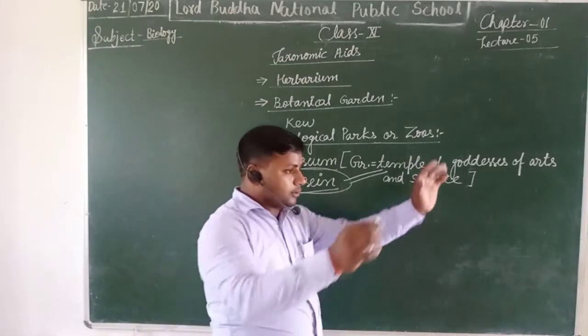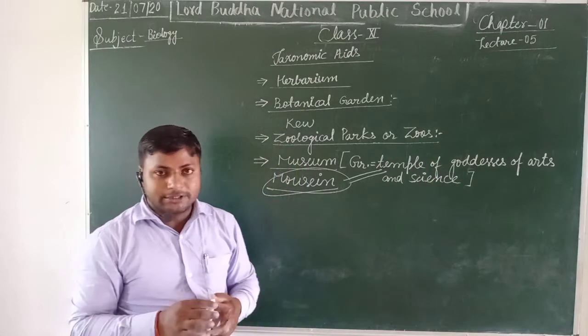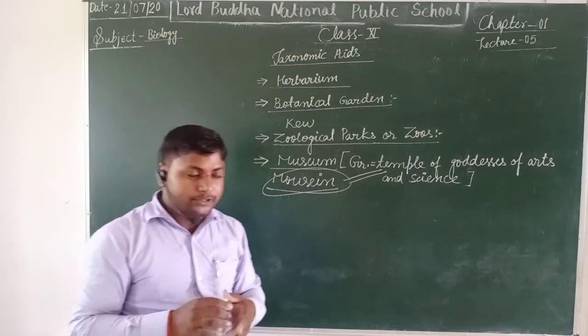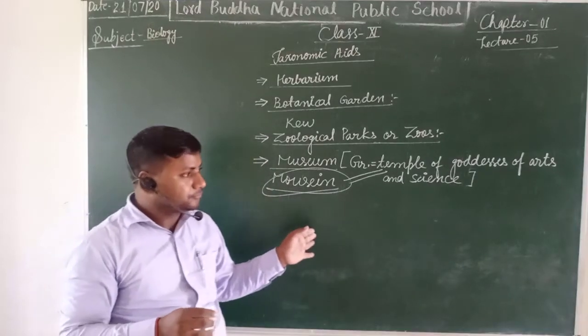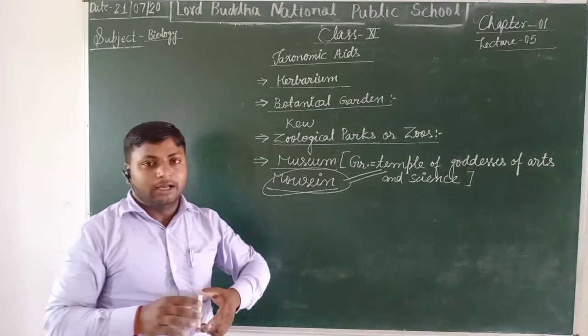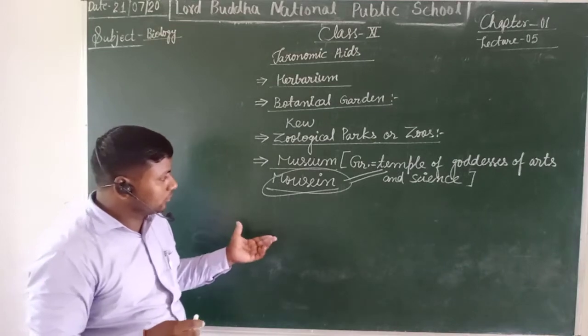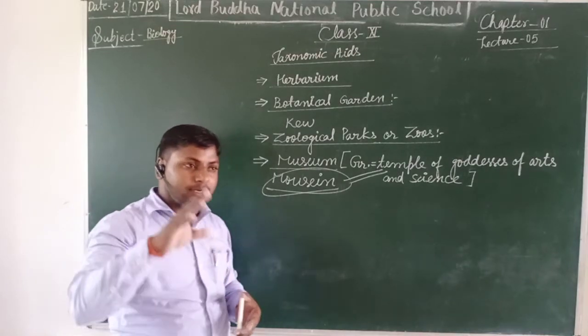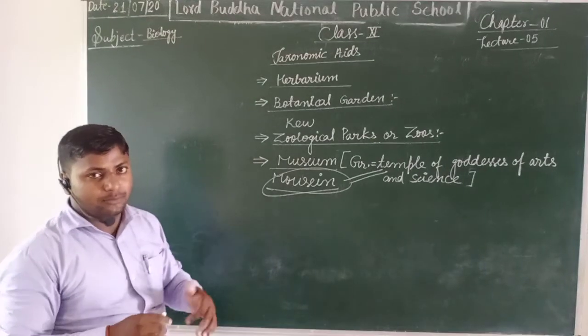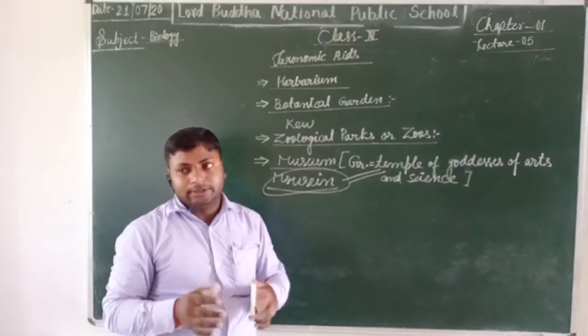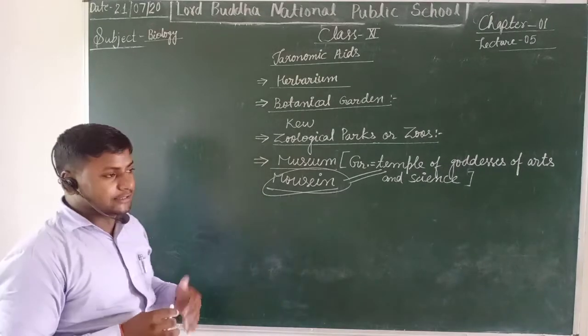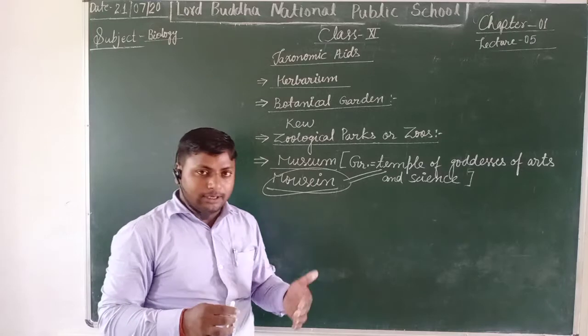Now, when you visit the laboratory or biolab, I will also introduce you to the specimens which are kept in glass jars, varieties of animals as well as insects and plants.